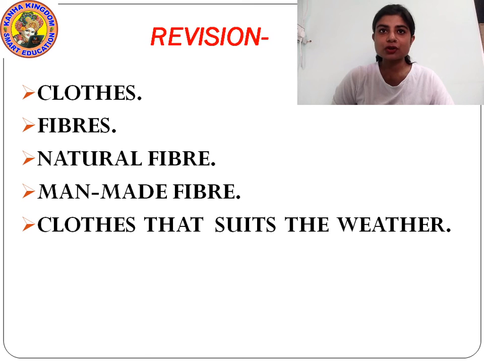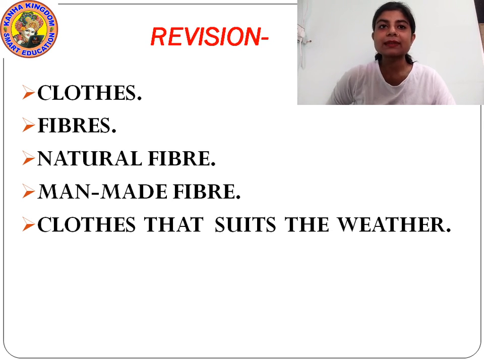Natural fibers are those that are obtained from plants and animals. Fibers that are obtained from plants are called plant fibers, for example cotton, jute, flax, etc. And fibers that are obtained from animals are called animal fibers, like wool and silk, obtained from sheep and silkworm.